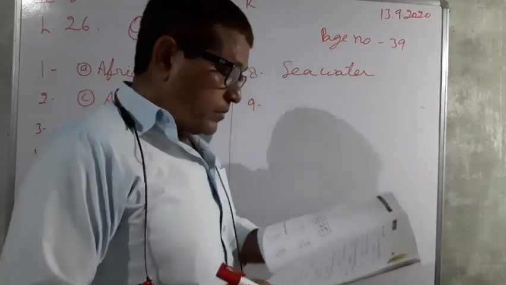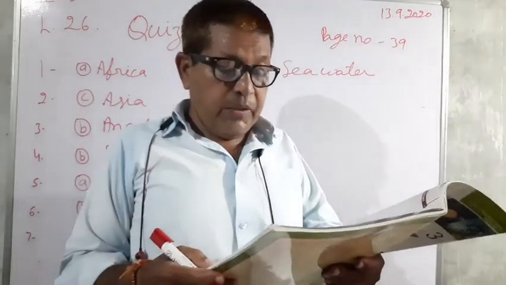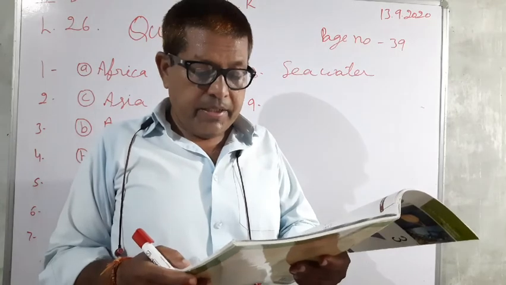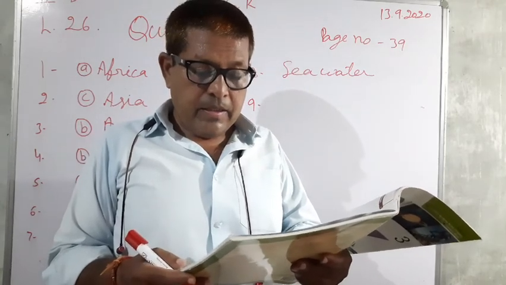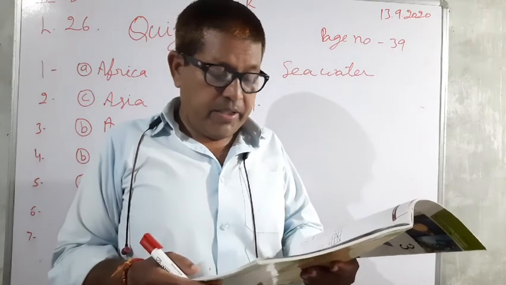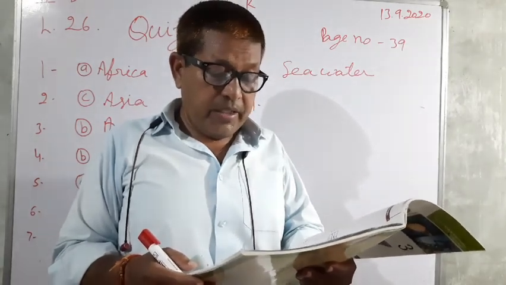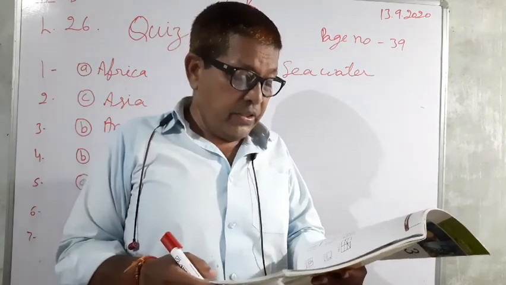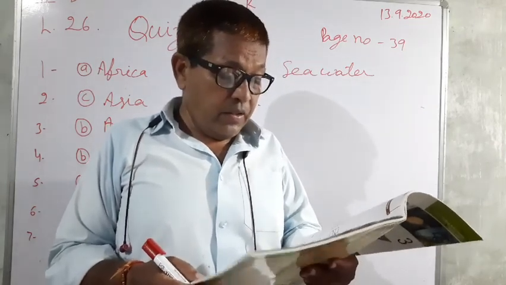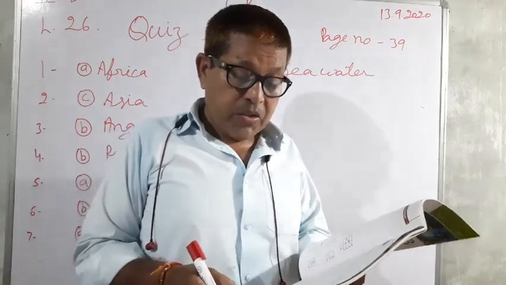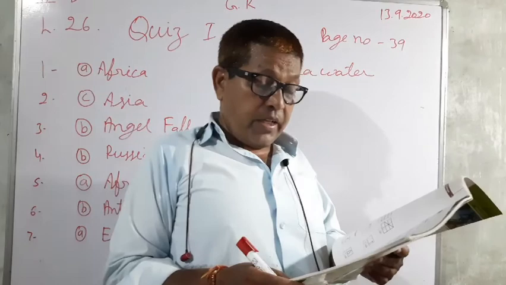Ninth, which among the following is the island continent in the world? Three options are there: Greenland, Malaysia, and Australia. So here Australia is correct. Once again listen.